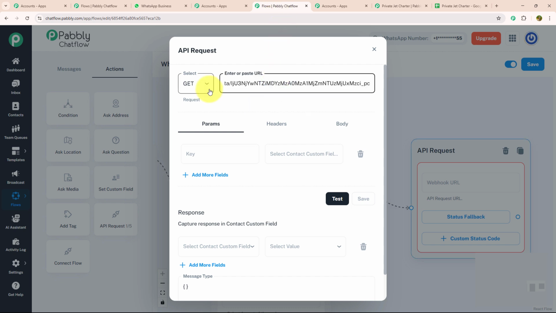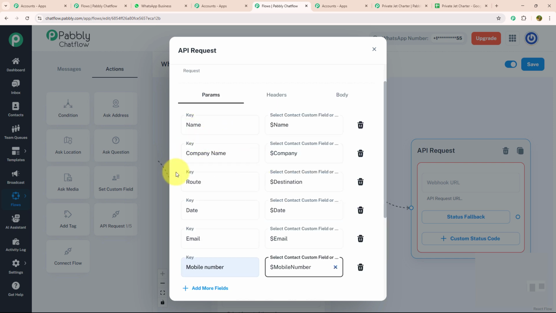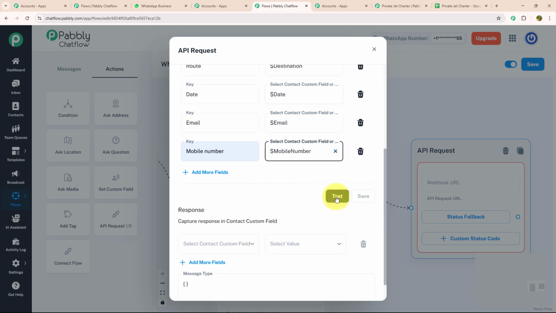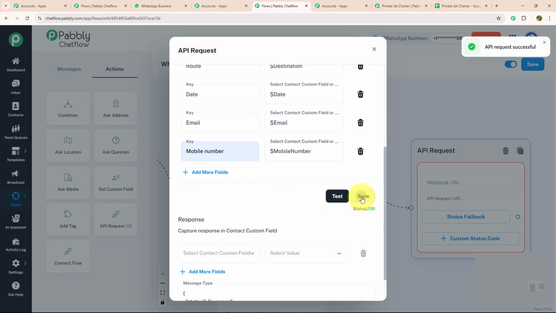Now I'm going to select my API request as POST. I'm going to enter the keys that I want to fill on my Google Sheet, like name, company name, route, date, email and phone number. I'm going to click on test and save my API request. As you can see, I got a message that the API request was successful, which means there is no error.